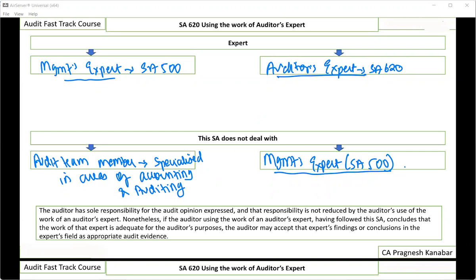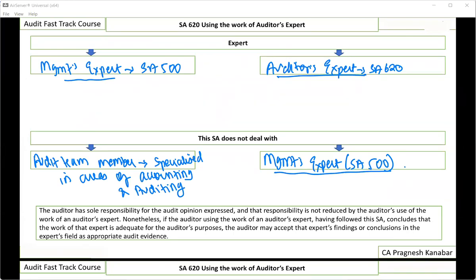Let us say that you are auditing X Limited and you are not understanding some paragraphs of standards on auditing. So you appoint me as a consultant for your audit team, and I give you the guidance on how to apply that particular standard on auditing. Do you think I'm an expert? See, technically, yeah, in the practical world, I am, but not as per standards on auditing.